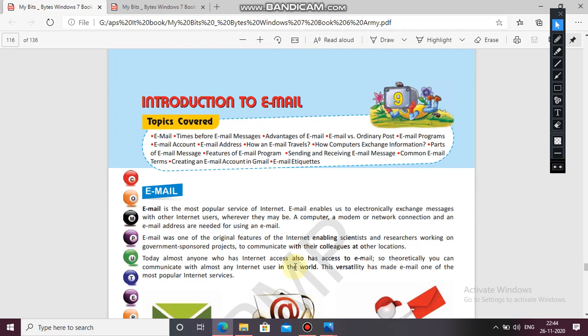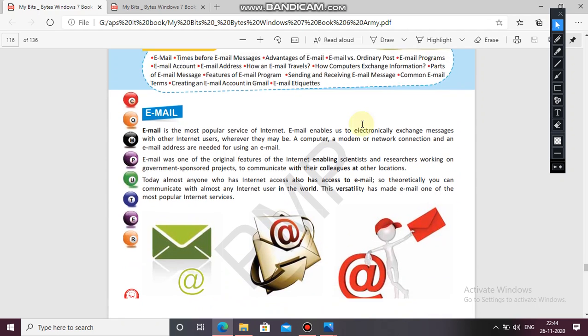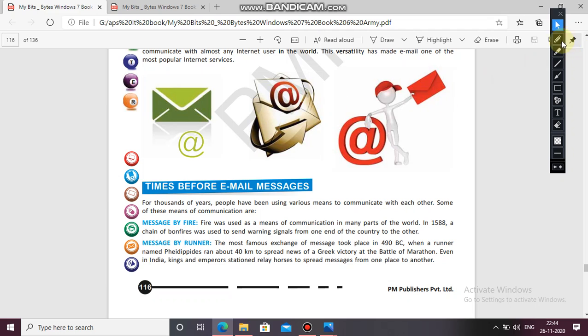It is so easy and so versatile that sending email is one of the most popular internet services which people are using nowadays. They are sending emails to other persons easily for communicating. These are some pictures. You can see the at the rate sign is necessary in the email.